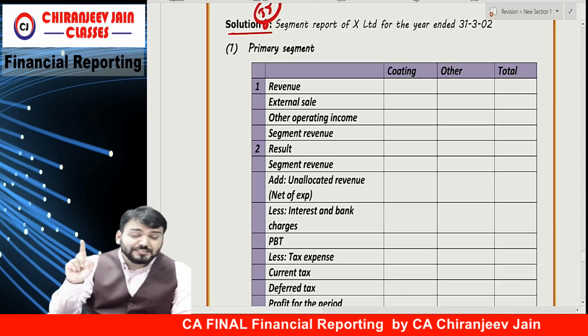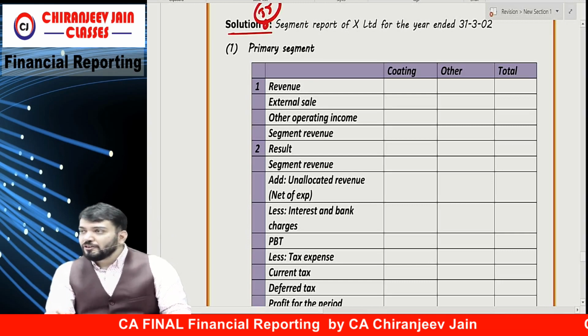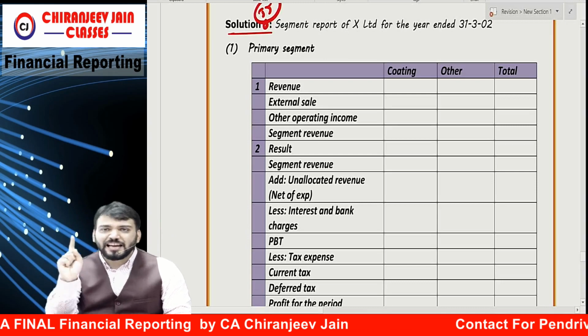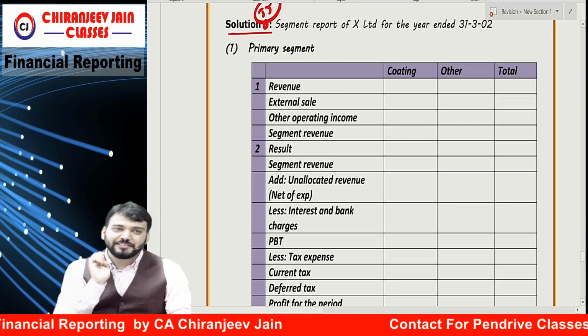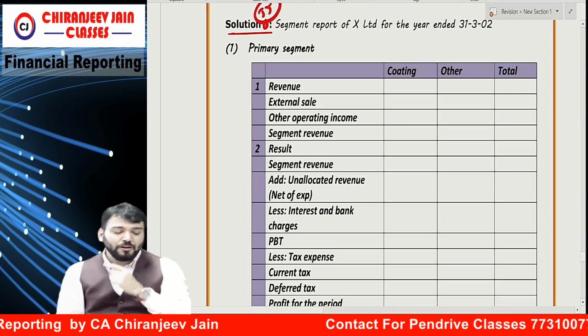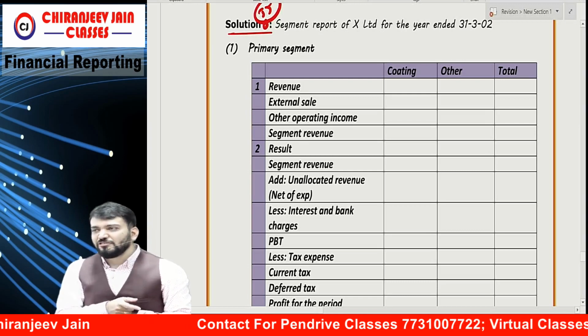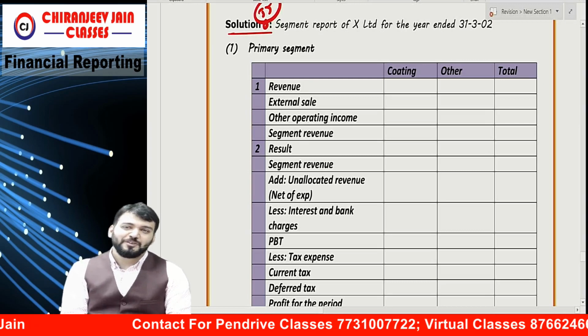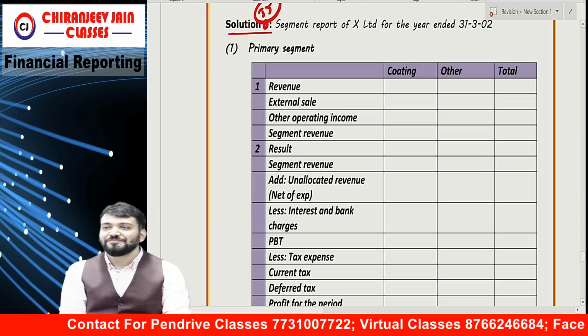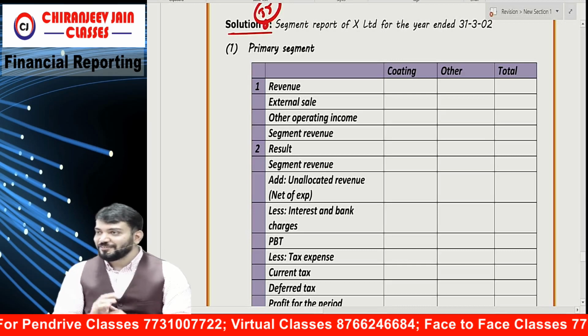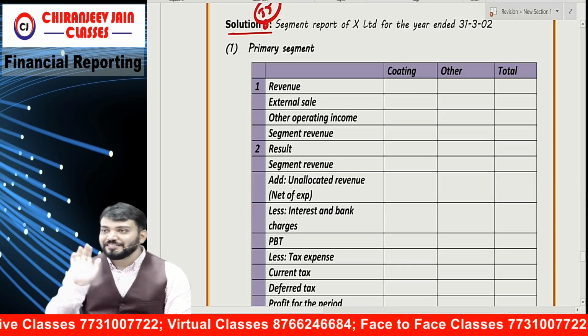They have given external sales, they have given tax. One thing is clear, this tax is not income tax. This tax is GST, indirect tax. My question to you all, have you done this question? Then you will give me the suggested answer only. If you have done, how many have done this question? Then you will give me the suggested answer. So think like a chartered accountant. Then you will give me the correct answer.